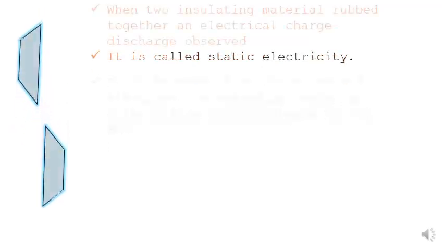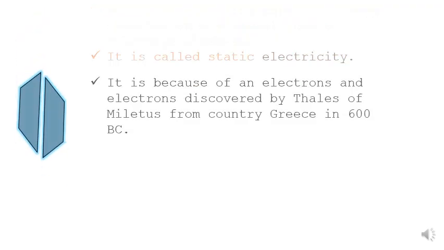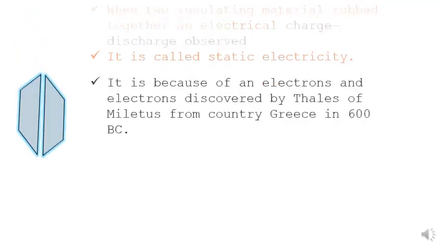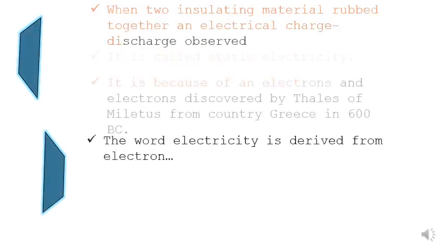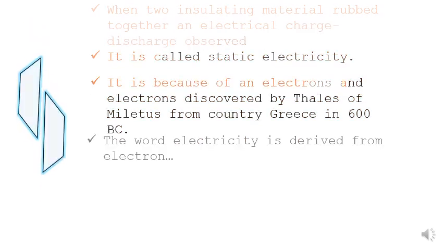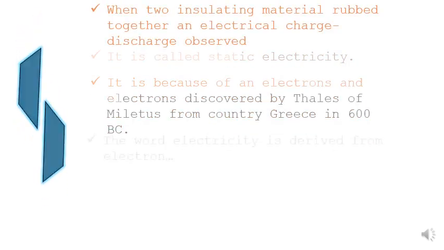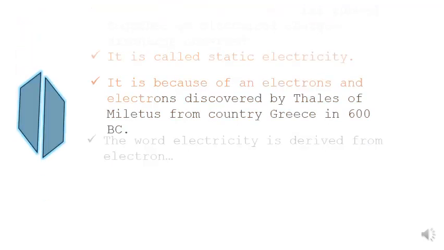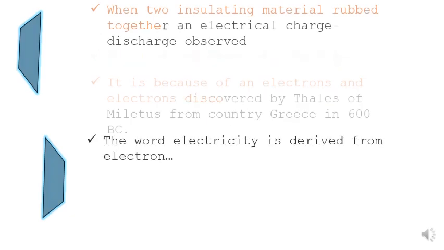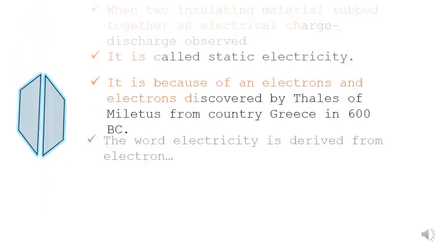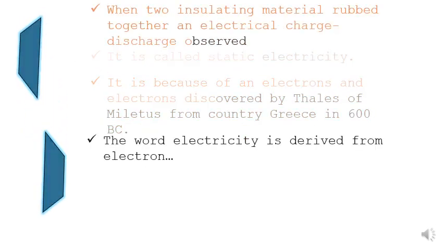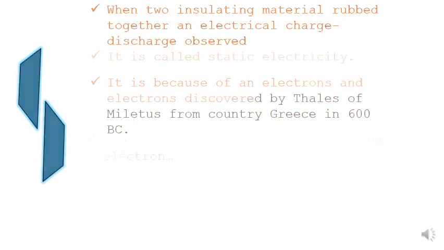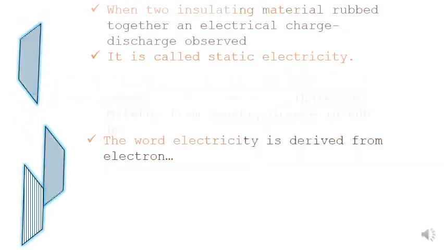This electron was discovered by Thales of Miletus from the country Greece in 600 BC, and from the electron the name electricity is derived. This is where the name electricity comes from: the electron, discovered by Thales of Miletus from Greece in 600 BC. So this is a transfer of electrons between these two materials, and that is why static electricity is observed.